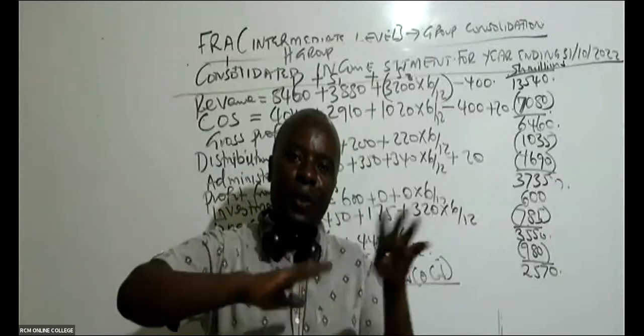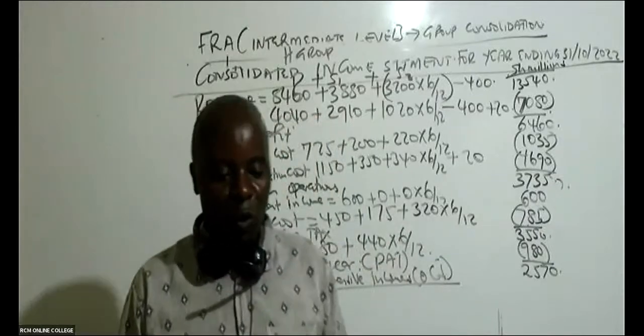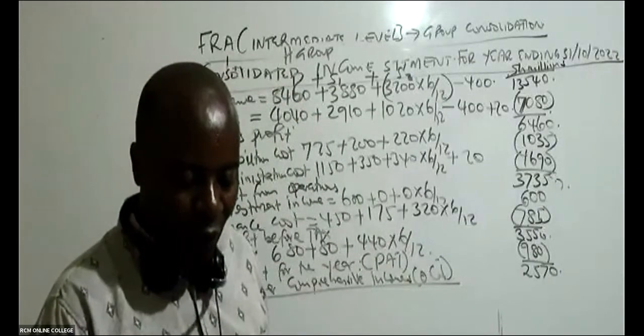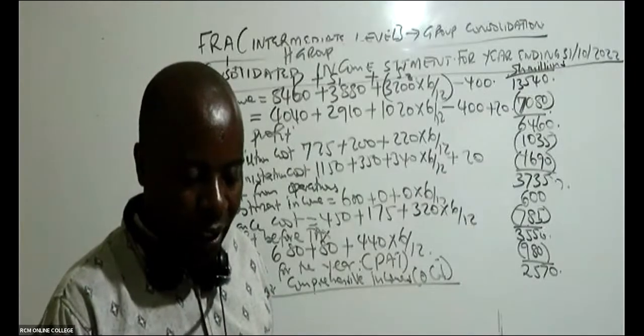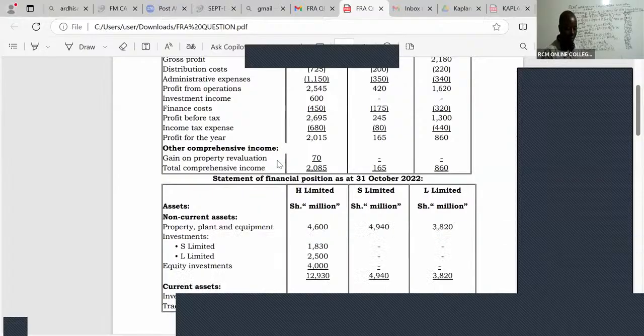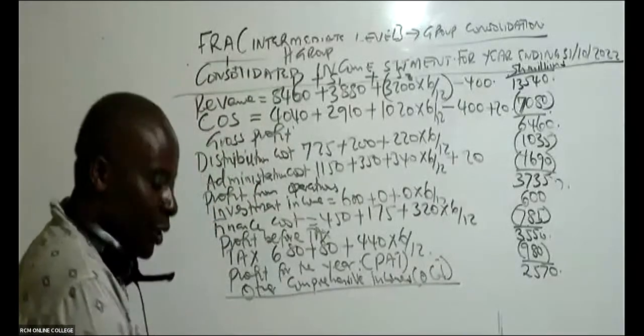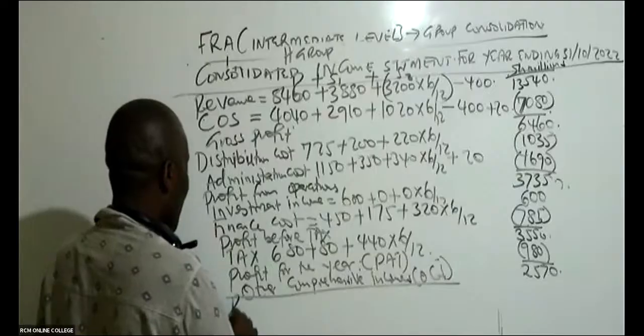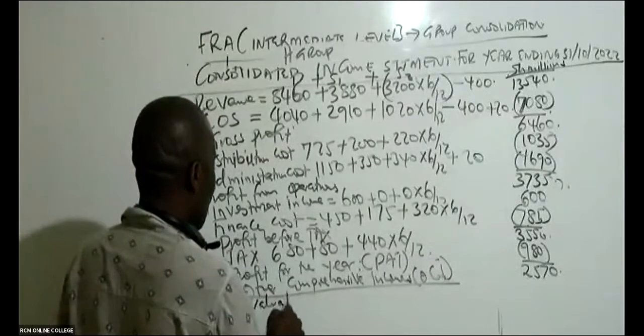When you come to the advanced level, we shall be able to explain. For you, you're following the pro forma given. Here we are given other comprehensive incomes, gain on property revaluation, 70. So we have a gain, what we call revaluation gain.